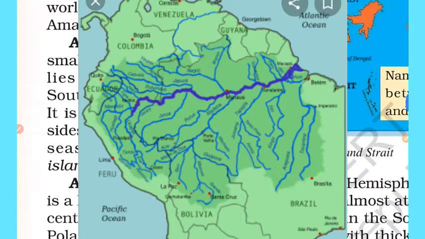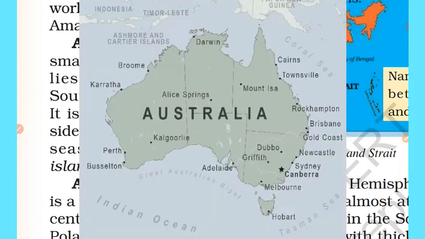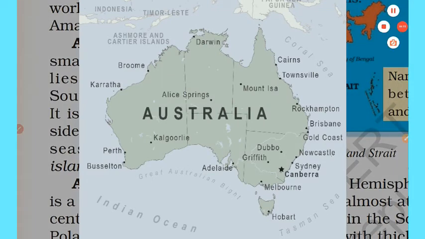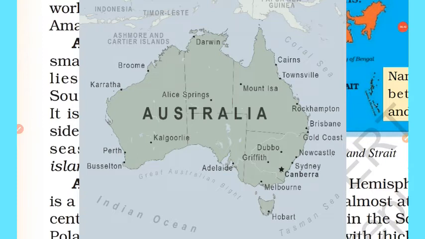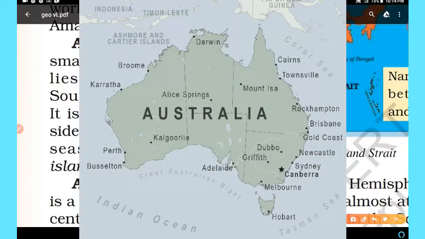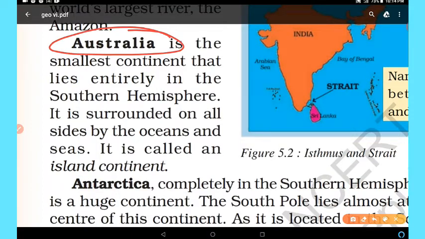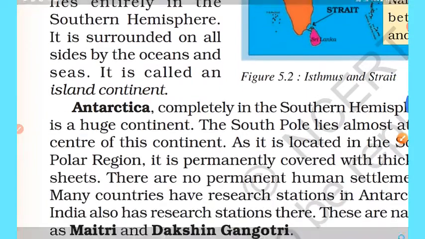Next one is Australia. It is the smallest continent in the world that lies entirely in the southern hemisphere. It is surrounded on all sides by the oceans and seas. It is called an island continent. So you have to remember which continent is known as island continent. This is Australia.